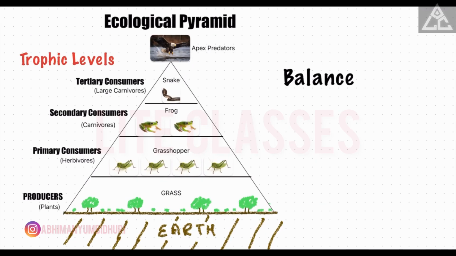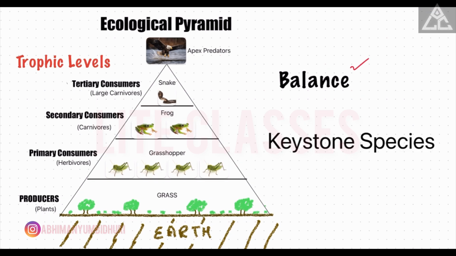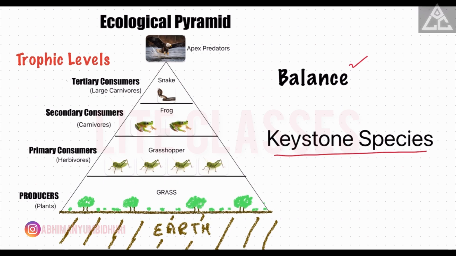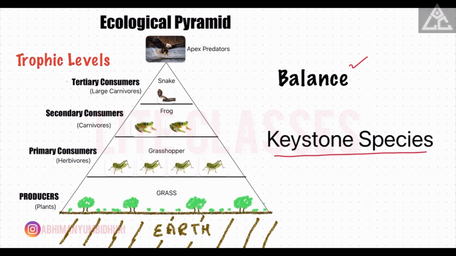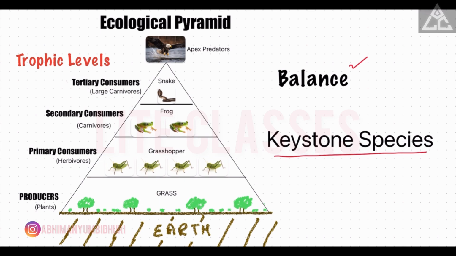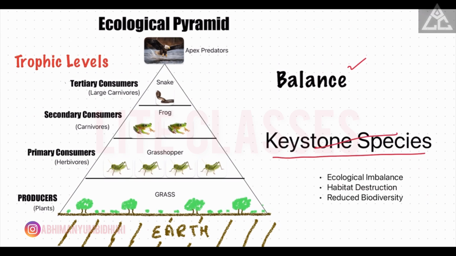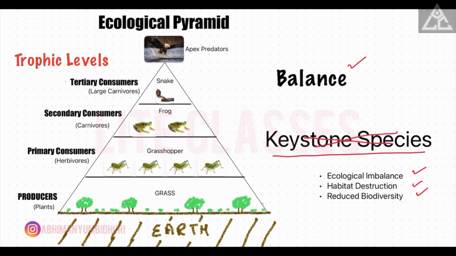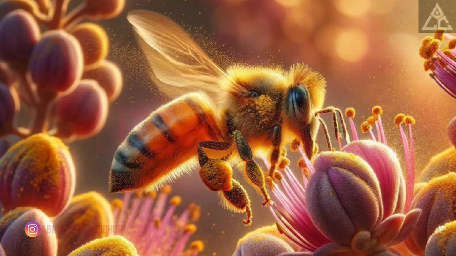In this way, nature provides a balance in our ecosystem, and some species play a very crucial role in maintaining this balance. These are called keystone species. They maintain this balance by controlling the populations of other species. Their presence enhances biodiversity and ecosystem stability. Removing keystone species can lead to ecological imbalance, habitat destruction, or reduced biodiversity. Some examples of keystone species are bees. As pollinators, bees are keystone pollinators essential for reproduction of countless plant species, which in turn support diverse animal life.